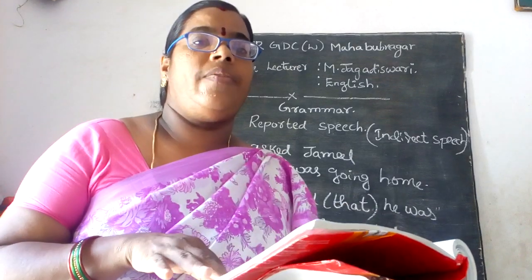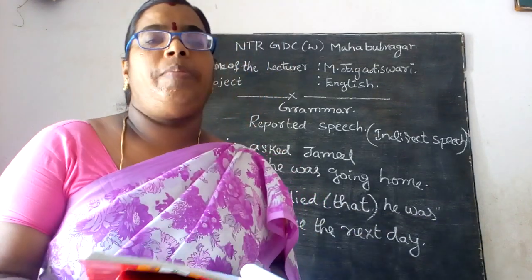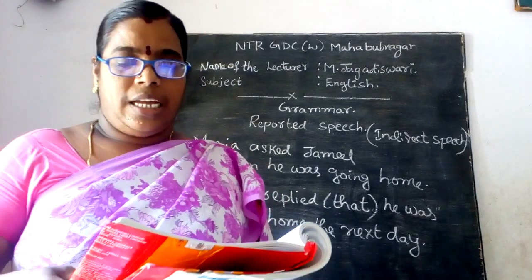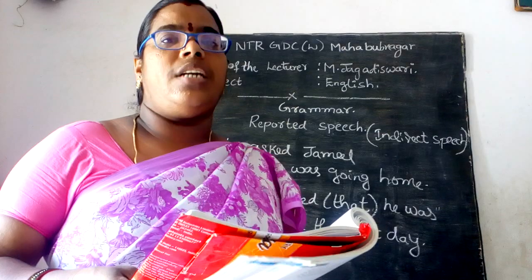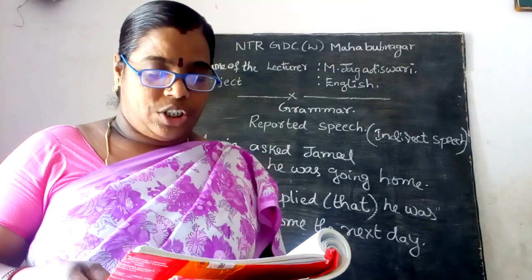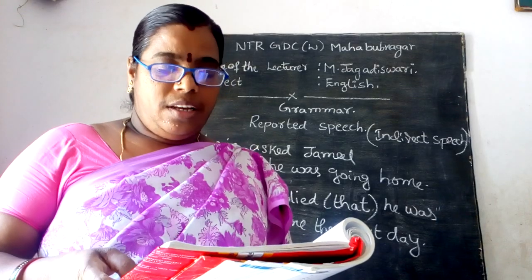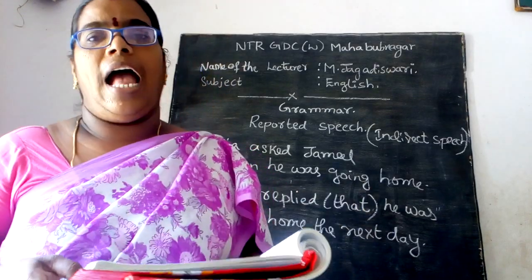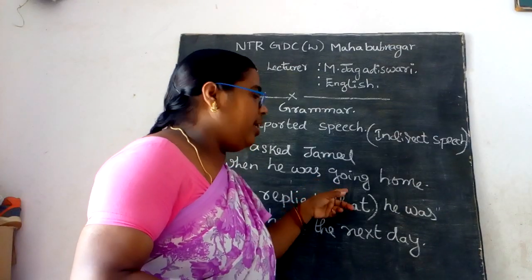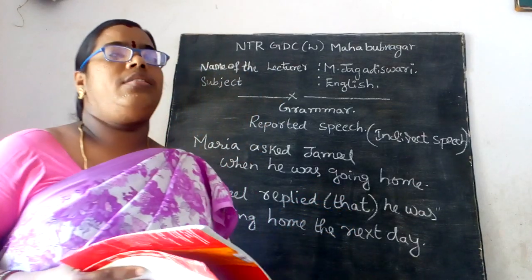So when tomorrow is given in the direct speech, when it comes into the indirect speech, that becomes the next day. Then, particularly for the tenses, was going, am going and was going are the examples that come in direct speech.